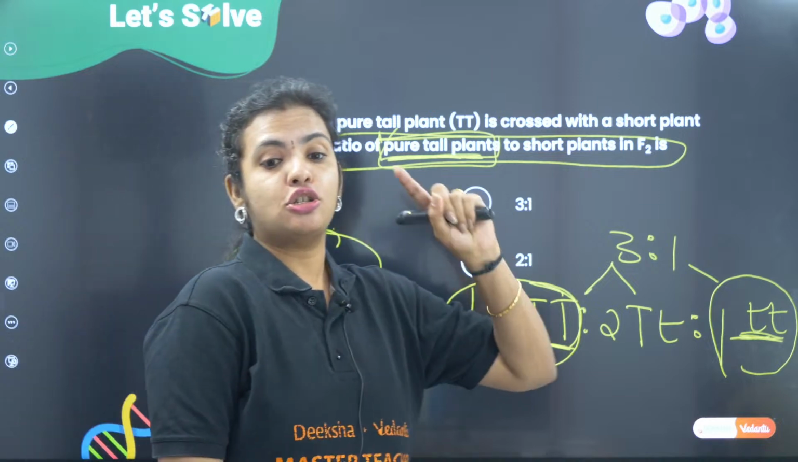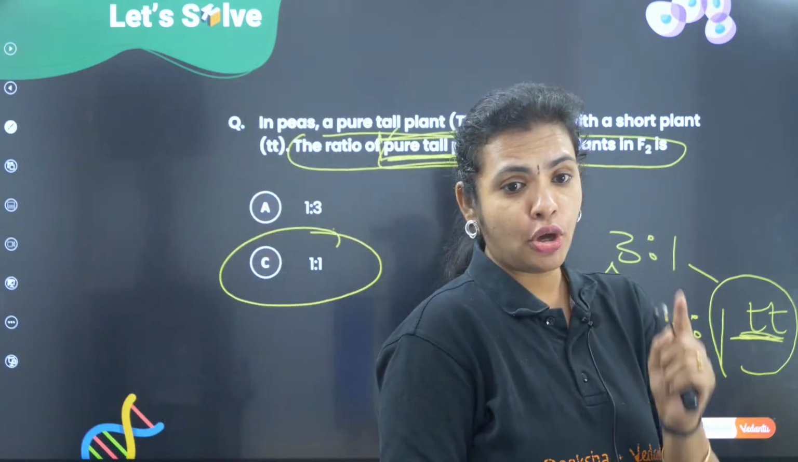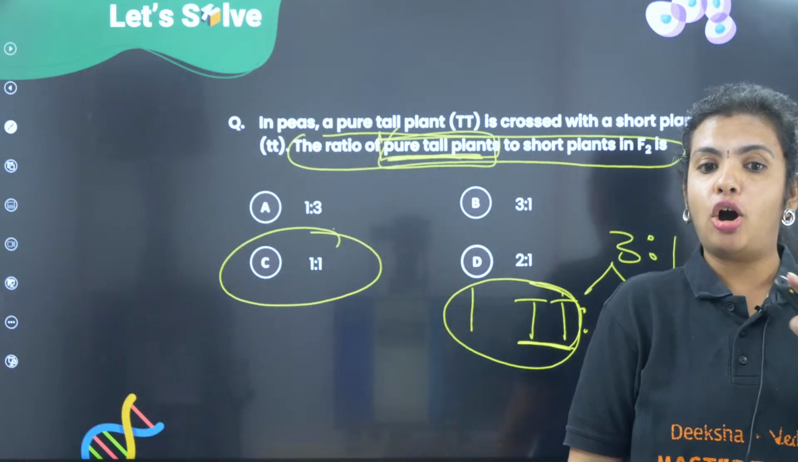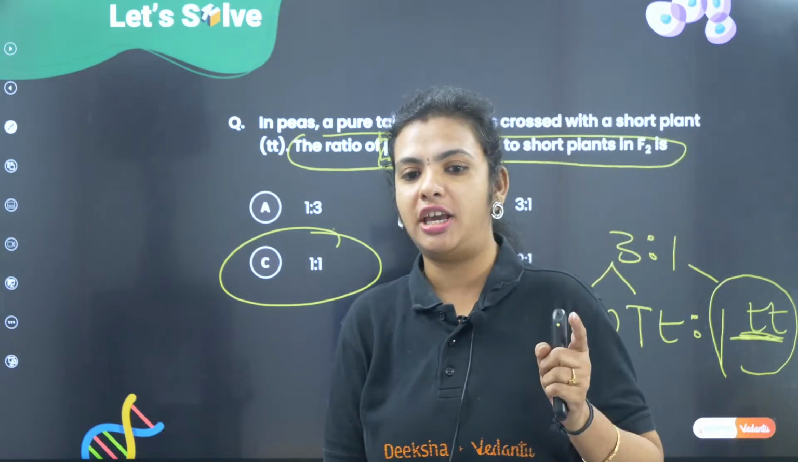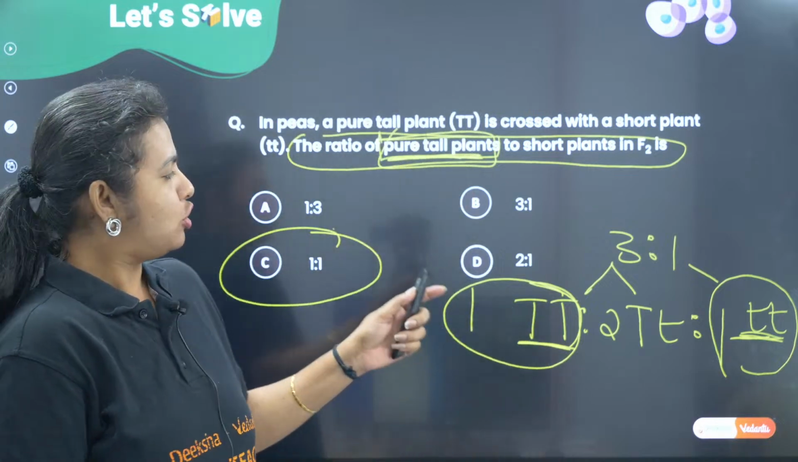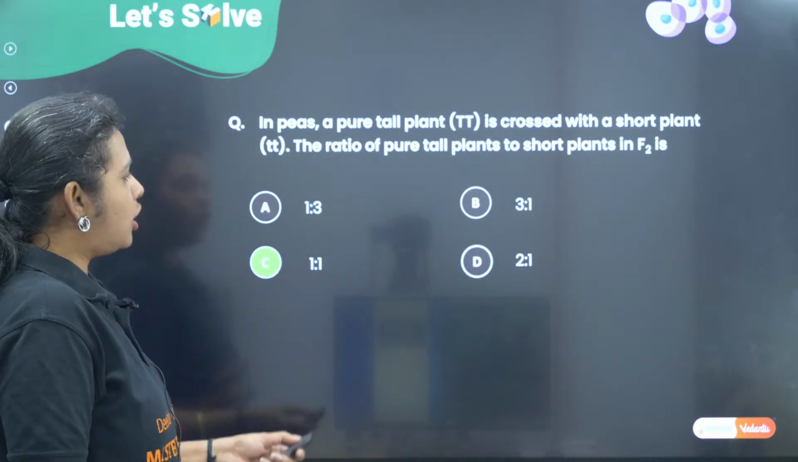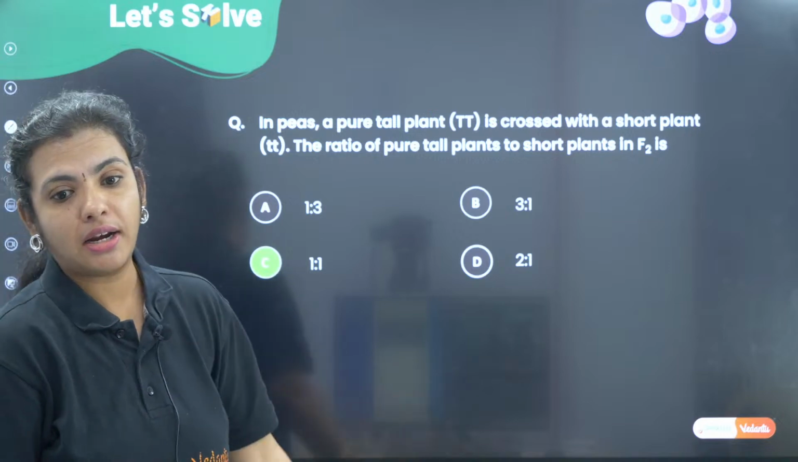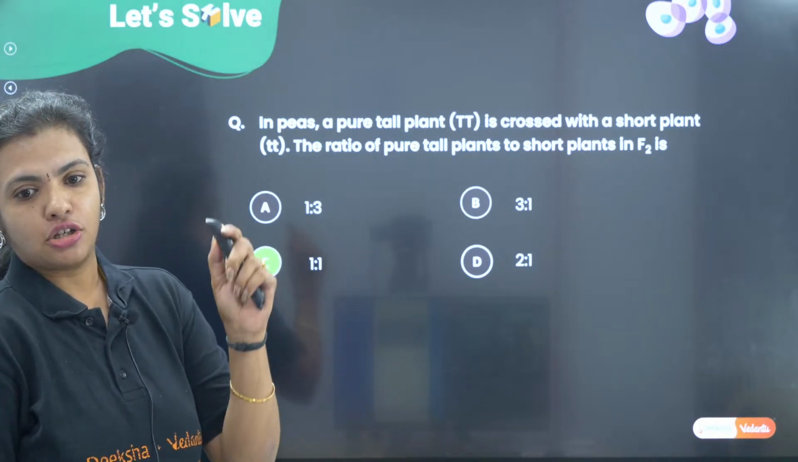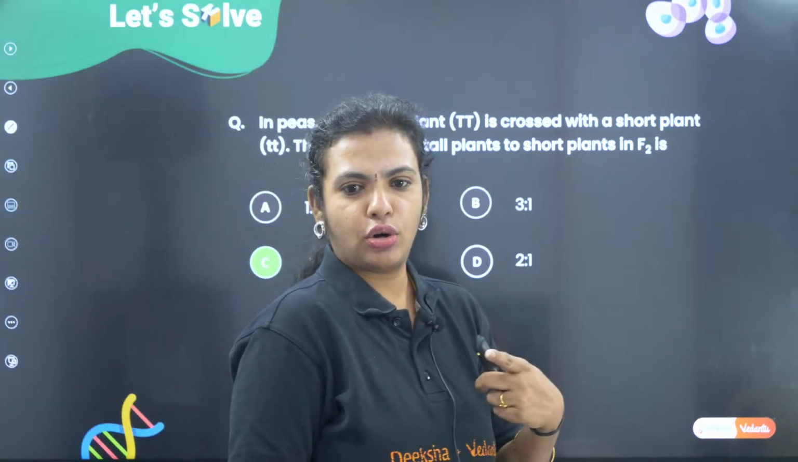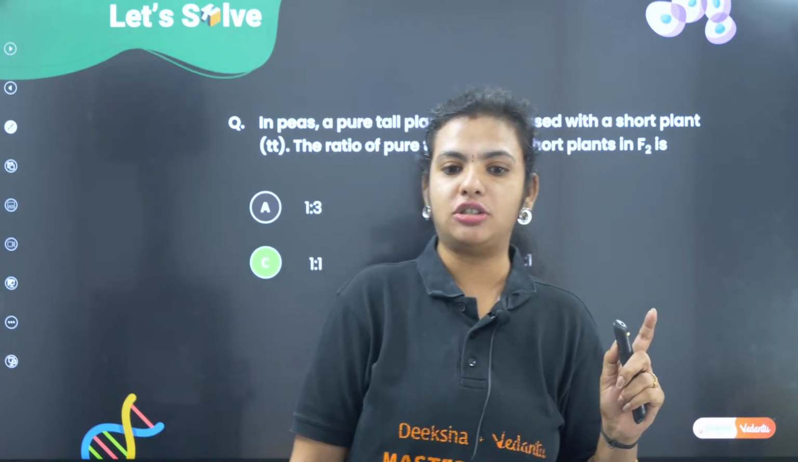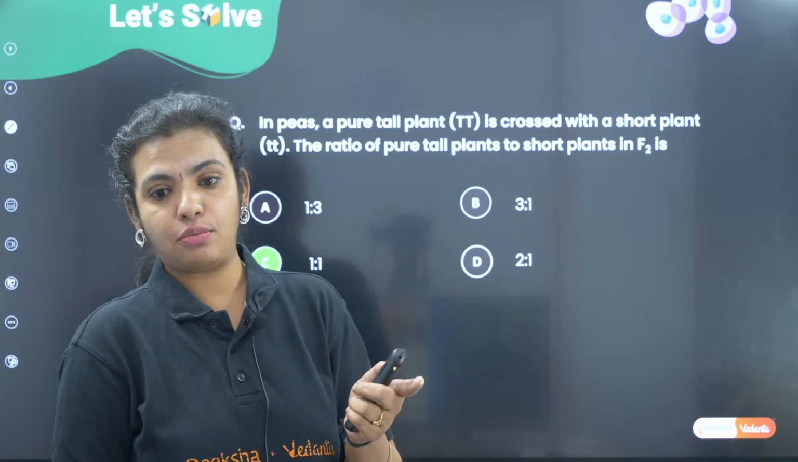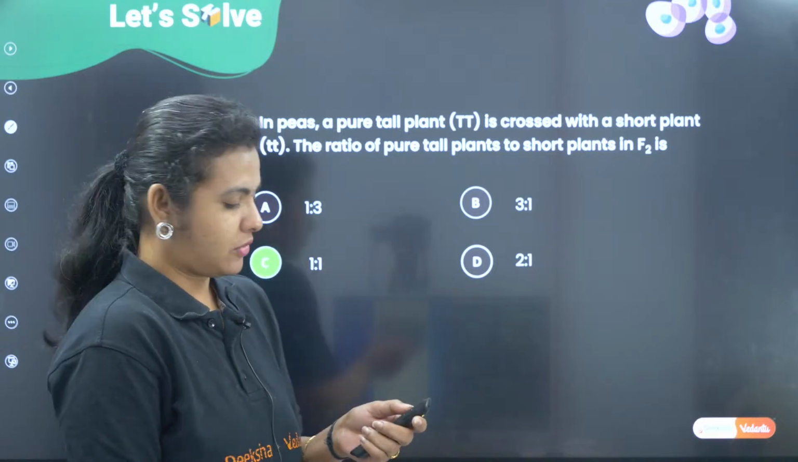Yes, Netra. Pure tall plants means both have to be capital T. Homozygous tall. Yes, Pushpa. Okay. So, the ratio is going to be not 3:1 but 1:1. Alright. So, very few students, I think only 3 students, Gautami, Pushpa and Harshvardhan had given me the correct answer. Very good children. So, please read the question properly and answer.